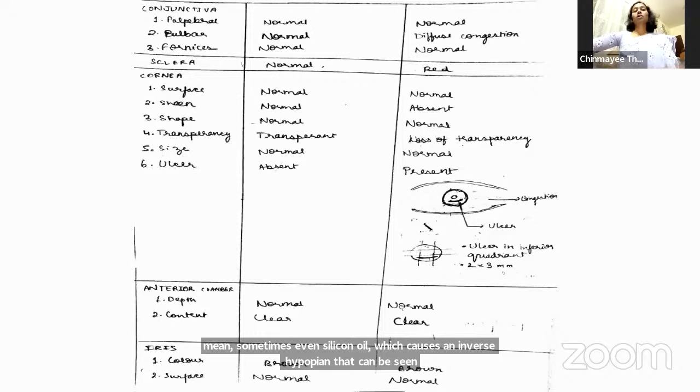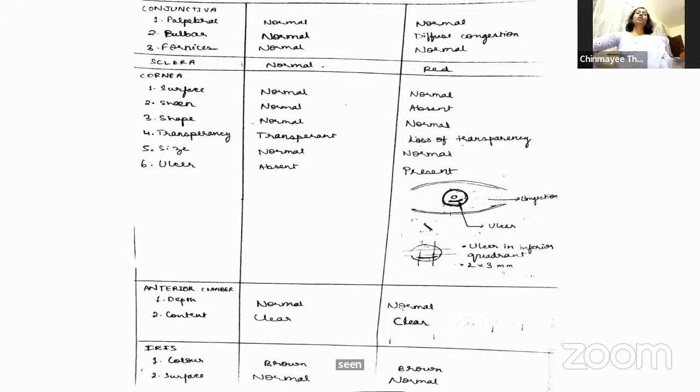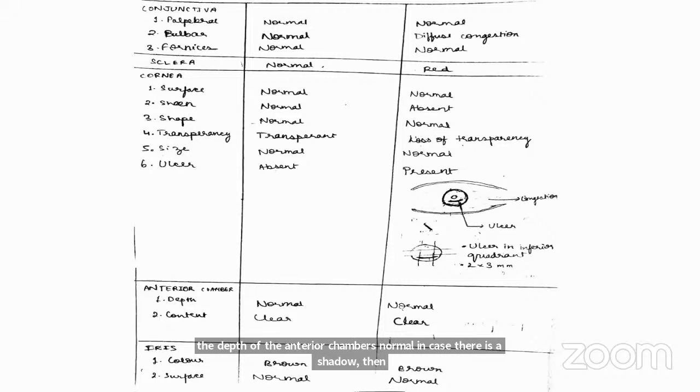So what are the different depths of the anterior chamber? When you tell normal, how do you tell that the depth is normal? Ma'am, you take a torchlight, ask the patient to look forward, and place it on the temporal side of the cornea. If there is an arc of light present on the nasal side, then it indicates that the depth of the anterior chamber is normal. In case there is a shadow on the nasal side, it's called an eclipse sign and indicates that the depth is reduced.